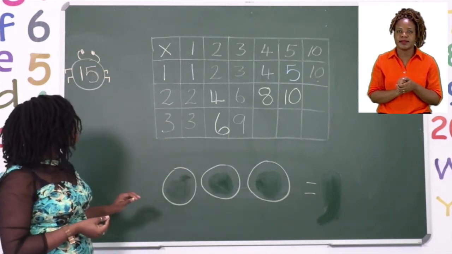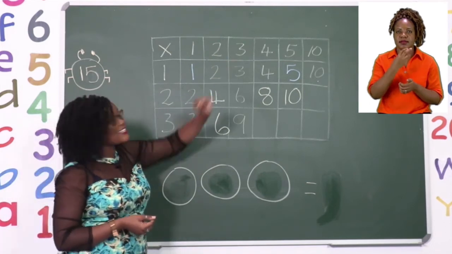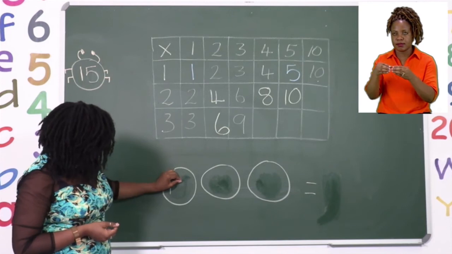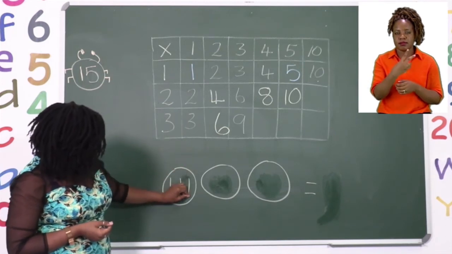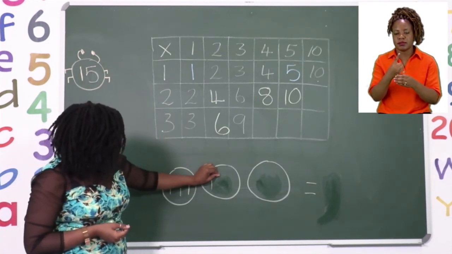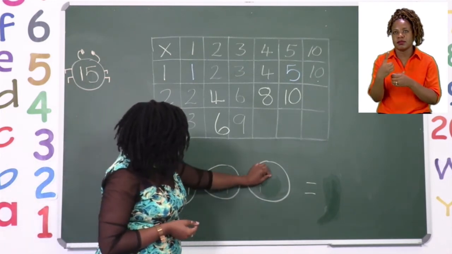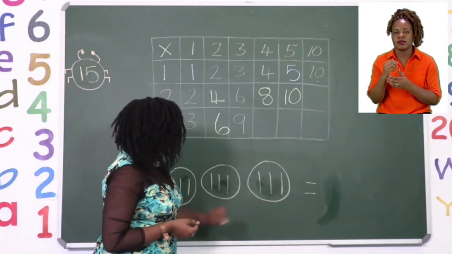Now it's saying that we must put 3 things in each set. So let us go. 1, 2, 3. 1, 2, 3. 1, 2, 3.